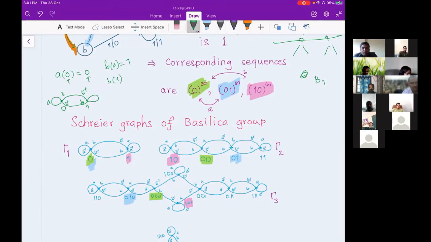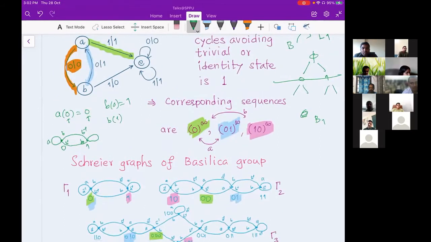And what are those edges? Those edges which are coming from this non-trivial cycle. So action of A at 0, 0, 0 and action of B at 0, 0, 0. Only these 2 edges. That is the idea. So one edge I'm going to call EA edge, and one edge I'm going to call EB edge. So you go to your string of zeros in your graph and find out the A edge and B edge and delete that, remove those two edges. And whatever is left, that is your tile graph.